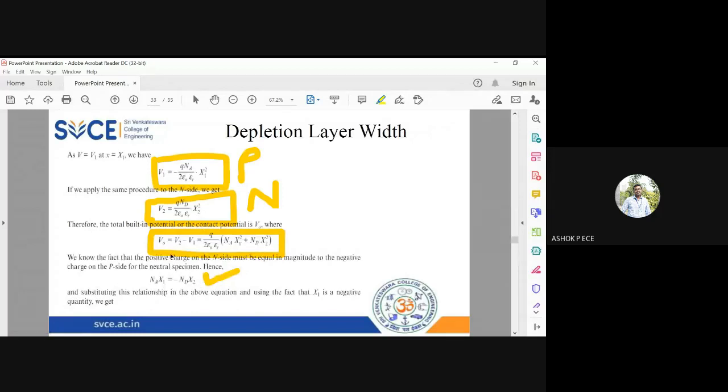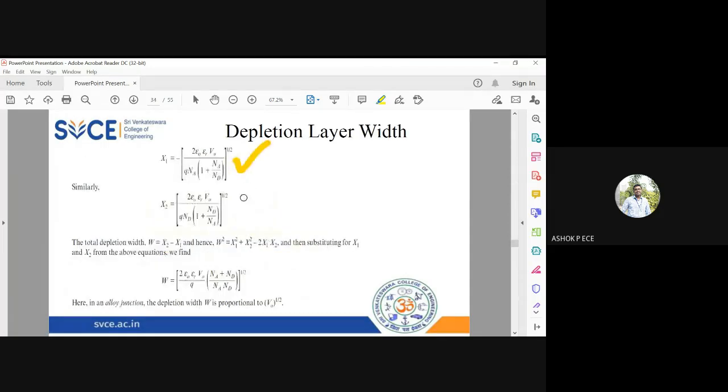We are going to see this is V naught, the barrier potential. You can see the barrier potential depends on NA and ND. And X1 and X2 are going to be the widths on both sides. So the depletion layer width on both sides is going to determine the barrier potential. And to find X1 and X2, the depletion widths, we use the charge neutrality equation. We find what X1 and X2 are, and X2 minus X1 is going to be the depletion layer width W. So W equal to X2 minus X1.